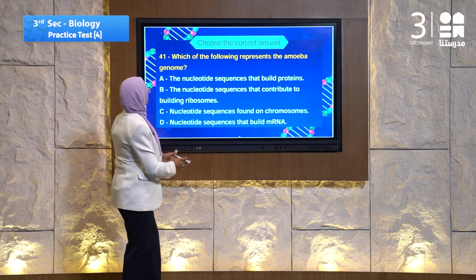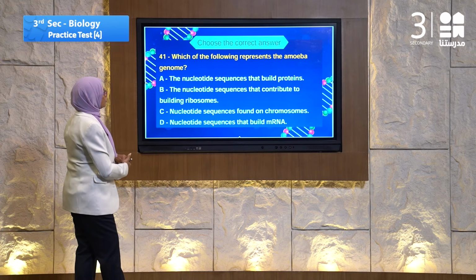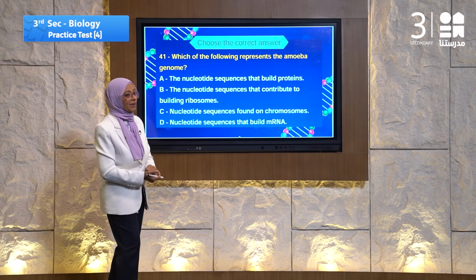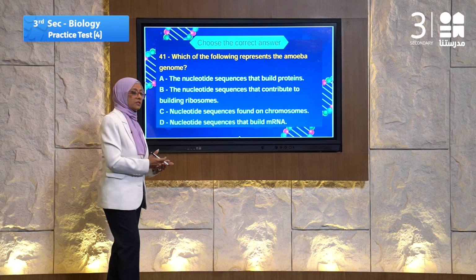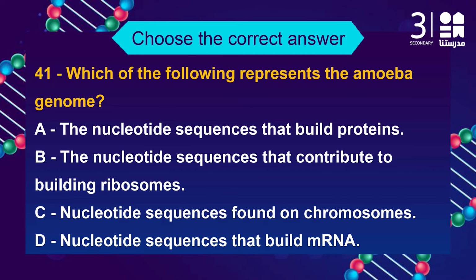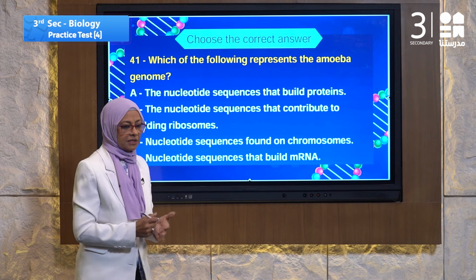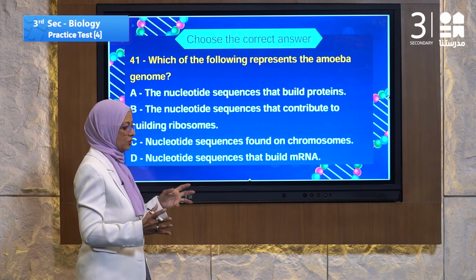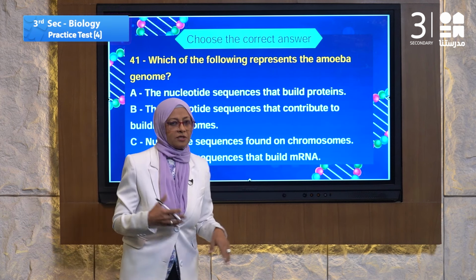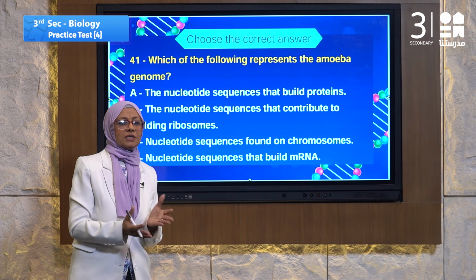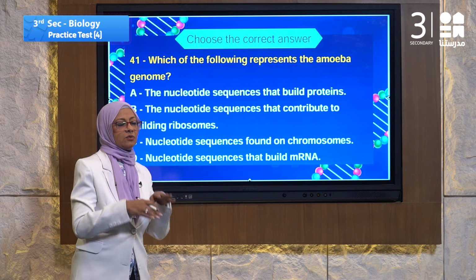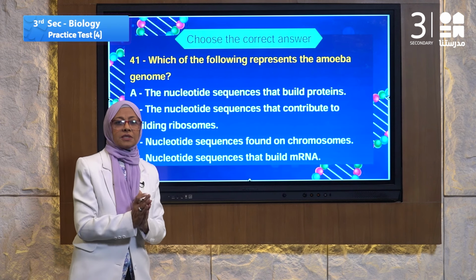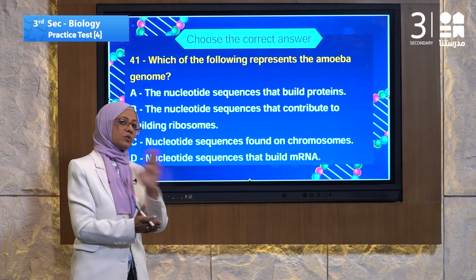Let's go to question number 41. Question number 41 represents the amoeba genome. Let's read the question first. Which of the following represents the amoeba genome? What is the genome? It is the number of chromosomes or DNA or genes found in the living organism. Is amoeba eukaryotic or prokaryotic? Amoeba has a nucleus with a nuclear membrane. It is eukaryotic, not prokaryotic.